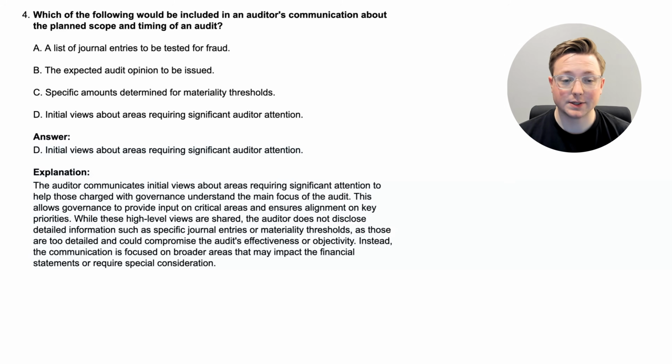Okay, here we are. The answer is D, initial views about areas requiring significant auditor attention. This is something that the auditor should communicate about the scope and timing of an audit to management. So let's go through this. The auditor communicates initial views about areas requiring significant attention to help those charged with governance understand the main focus of the audit. This allows governance to provide input on critical areas and ensures alignment on key priorities.